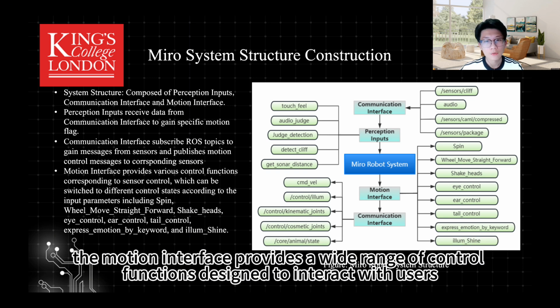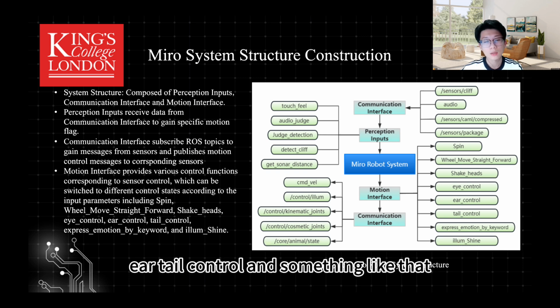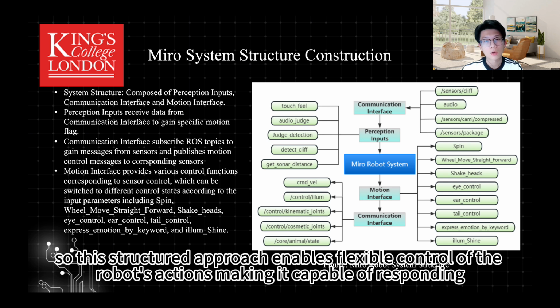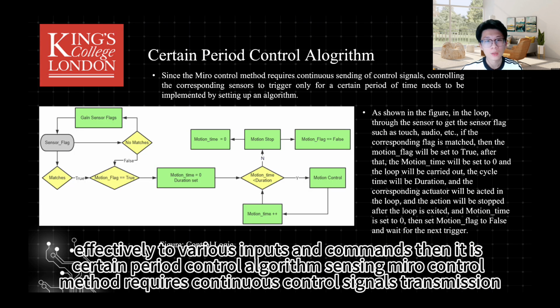Finally, the motion interface provides a wide range of control functions designed to interact with users. It dynamically switches between different control states based on the received input parameters. These functions span wheel movement, eye, ear, and tail control, and so on. This structured approach enables flexible control of the robot's actions, making it capable of responding effectively to various inputs and commands. Then there is the certain-period control algorithm.